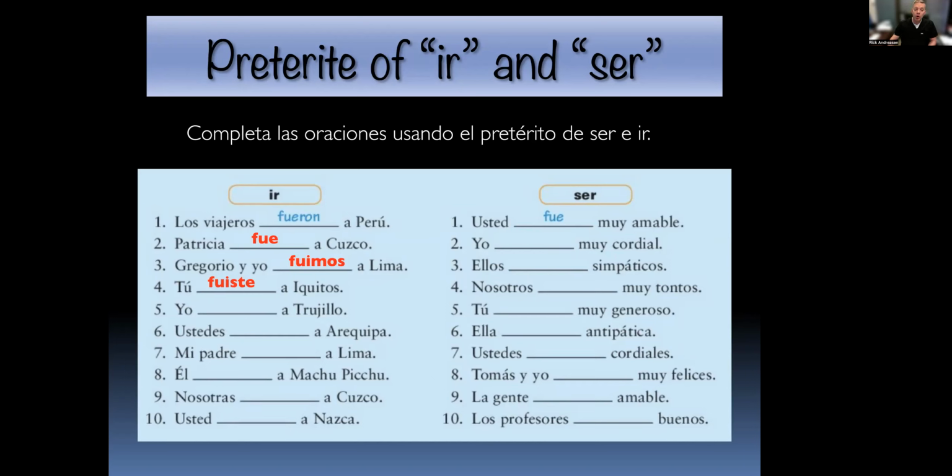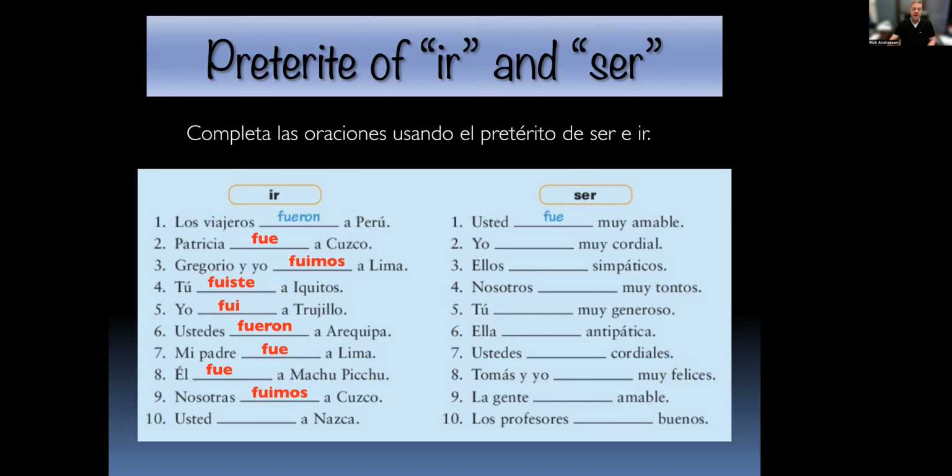Número 5, yo fui a Trujillo. Número 6, ustedes, third person plural, fueron a Arequipa. Número 7, mi padre, third person singular, fue a Lima. Número 8, él, también, third person singular, fue a Machu Picchu. Número 9, nosotras fuimos a Cusco.